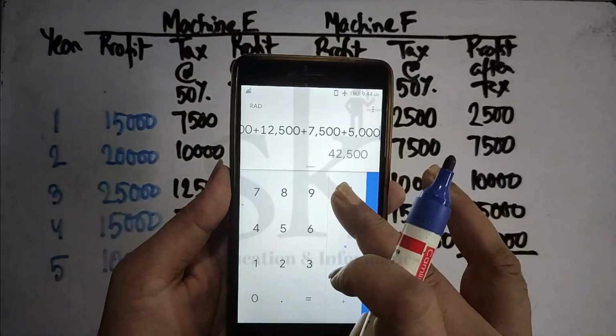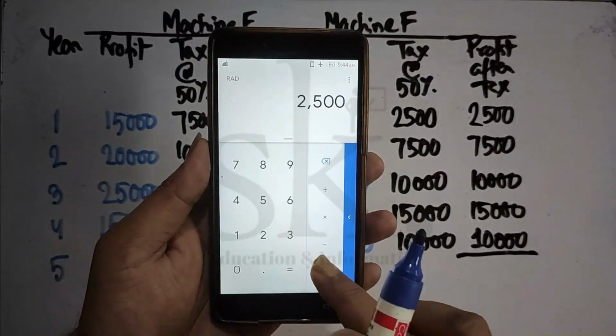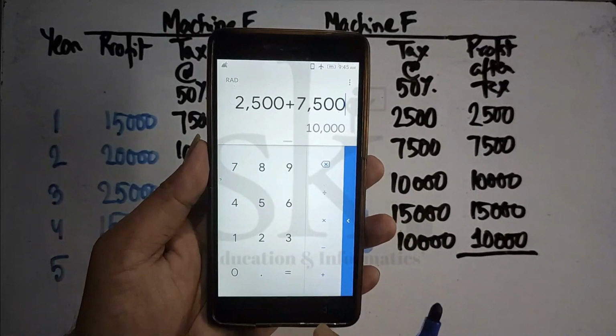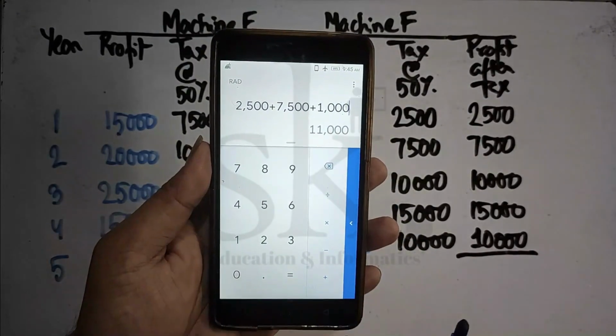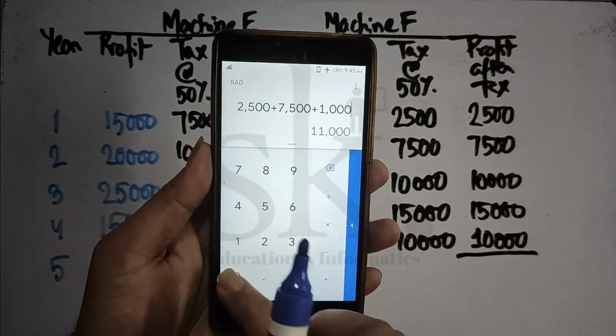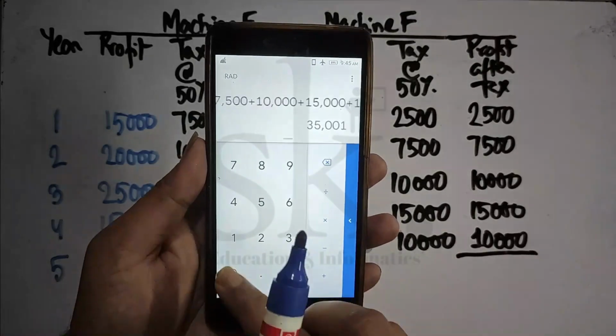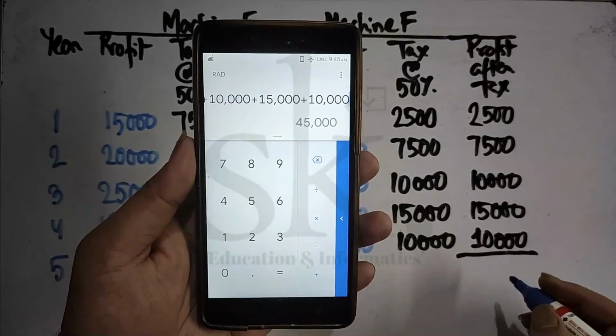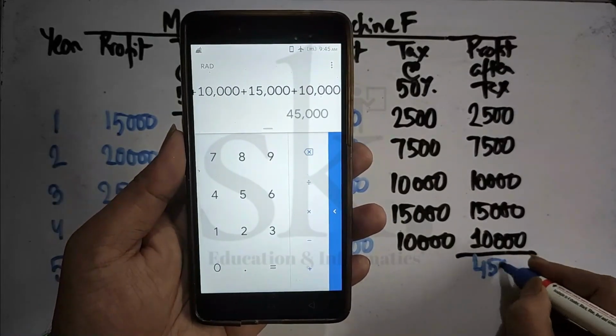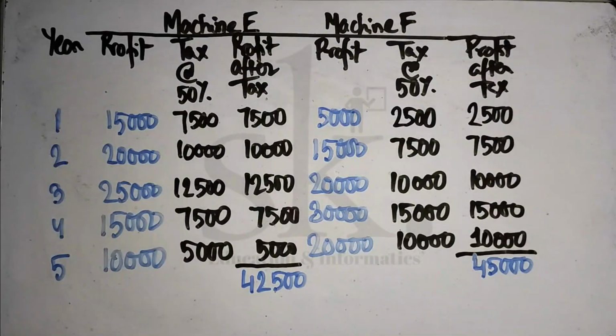Now let's calculate for this. So it's 2,500 plus 7,500 plus 10,000 plus 15,000 plus 10,000. So it gives us 45,000. So we calculated the total profit after tax, which is also after depreciation. It's 42,500 and 45,000. And if you remember, this is for 5 years. Both are for 5 years.